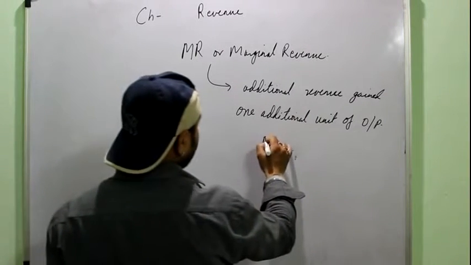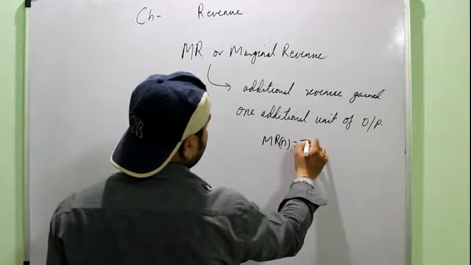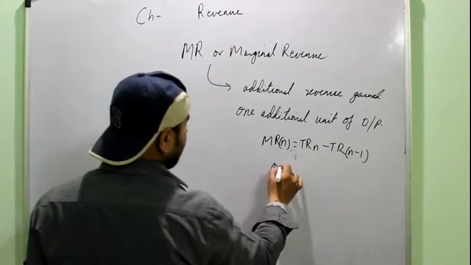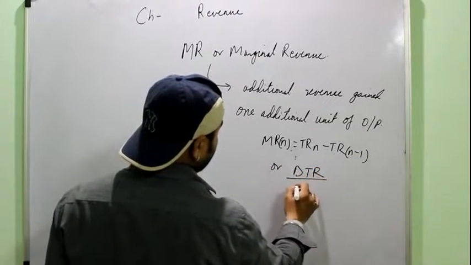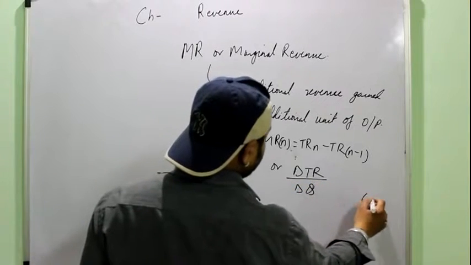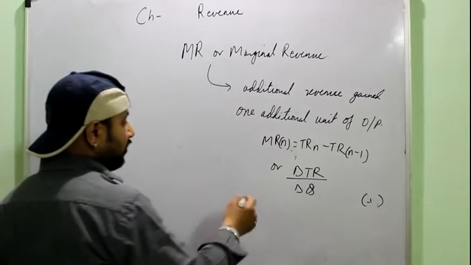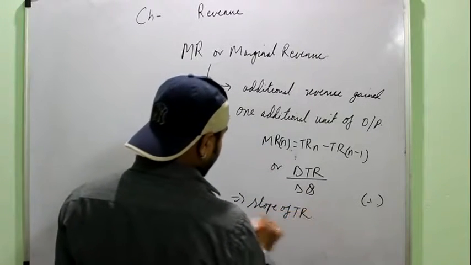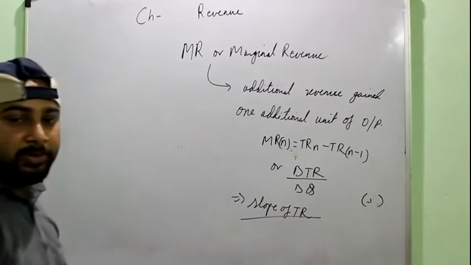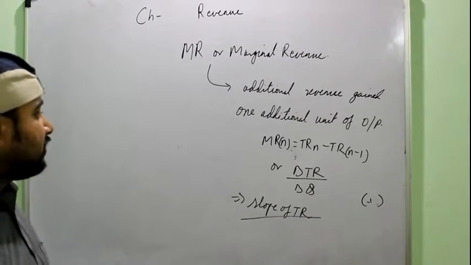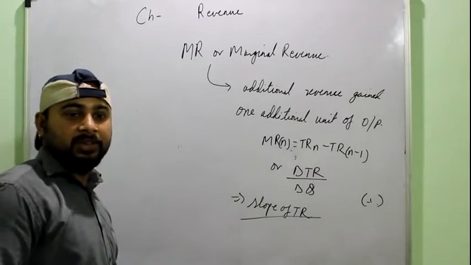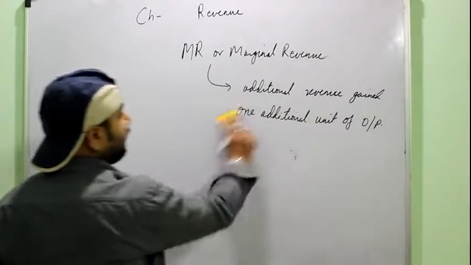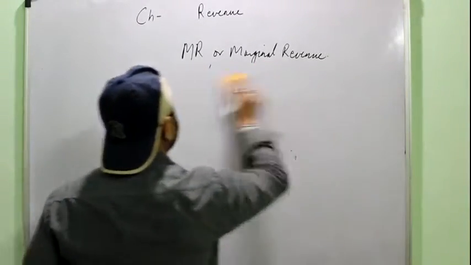like, and it is equal to MR at N is equal to TR at N minus TR at N minus 1, or the change in total revenue upon the change in quantity when it is changed by 1 unit, right? Or you can also say it is the slope of the TR curve. Always remember, all the marginals are the slope of the totals. That is, marginal cost is the slope of the total cost curve. Similarly, marginal utility is the slope of the total utility. So it is also the slope of TR, because it shows at what rate the TR is changing, right?